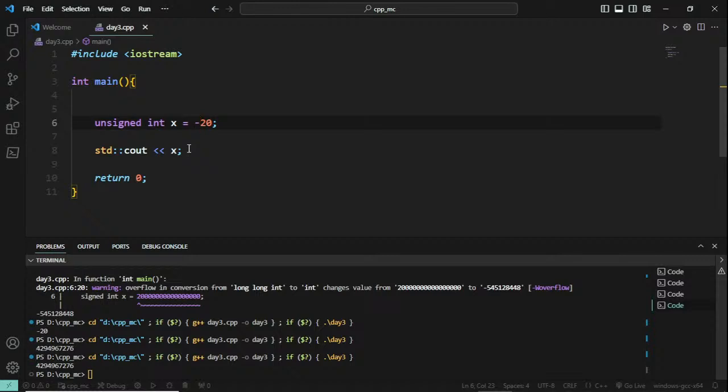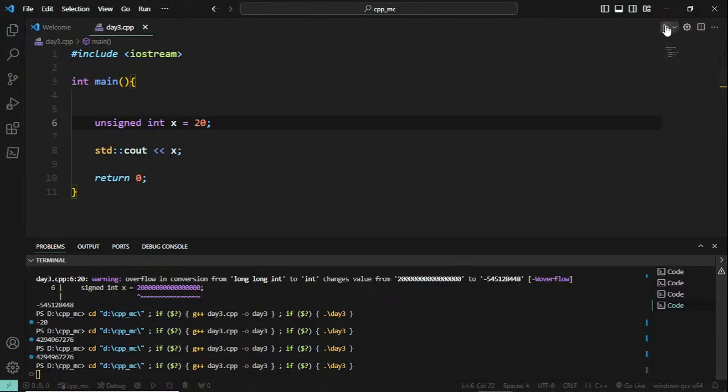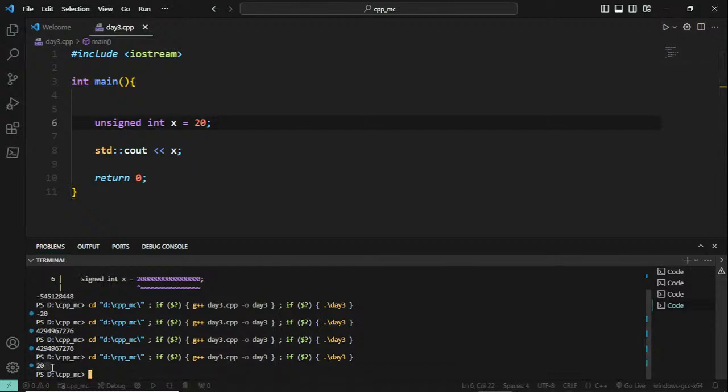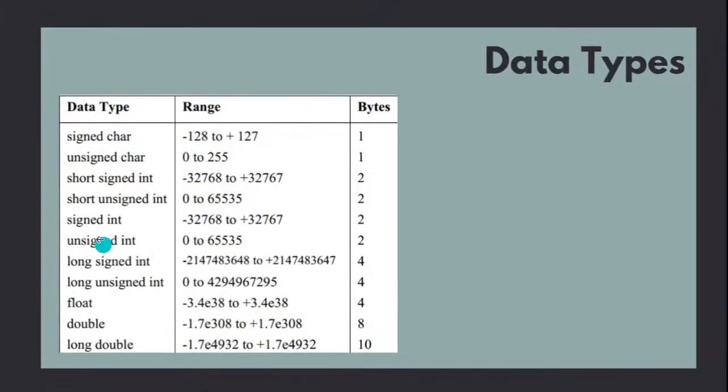So C and C++ have this problem. If you try to do some wrong things here, it will just display or throw out a garbage value. If I store a positive value, a positive value will be returned; the same number 20 will be available for us. So if you go for unsigned, it means only positives can be stored. Clear? That is signed and unsigned integer.